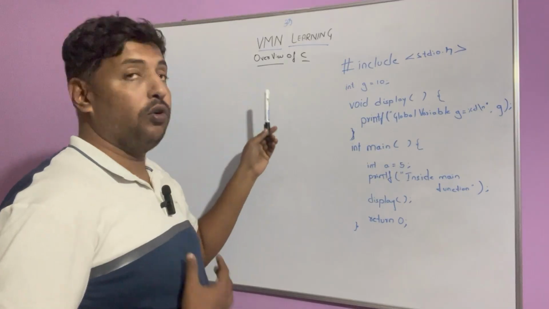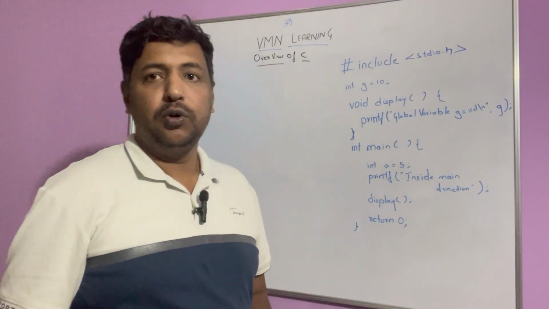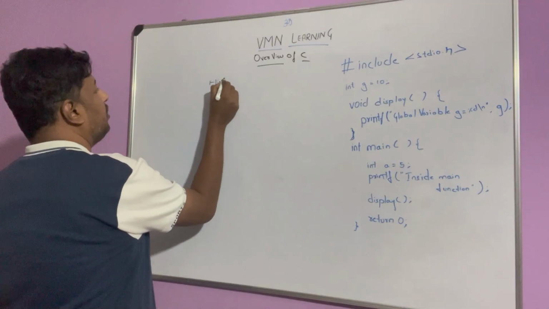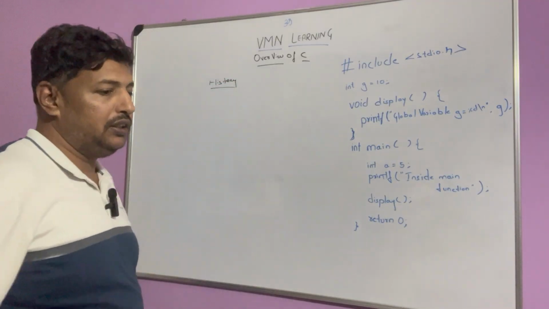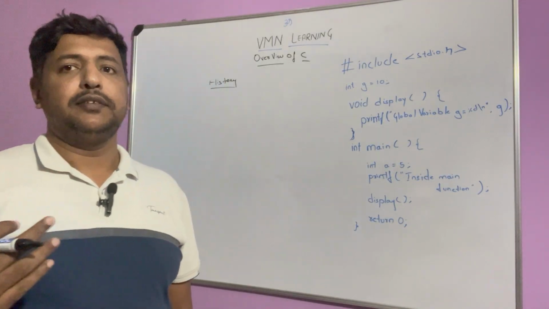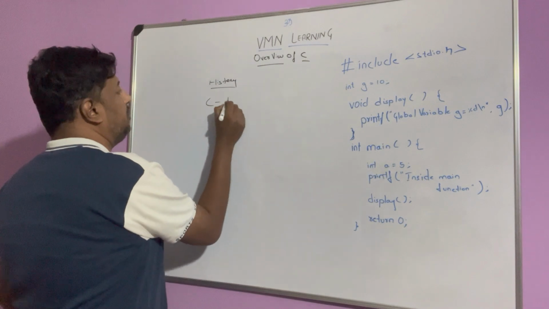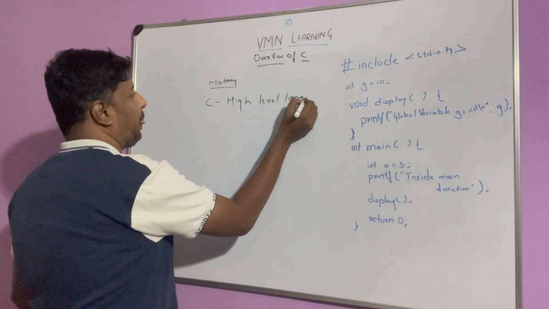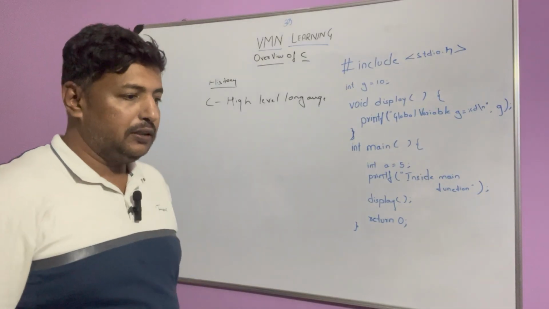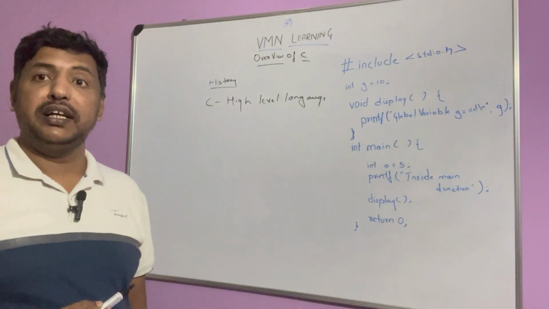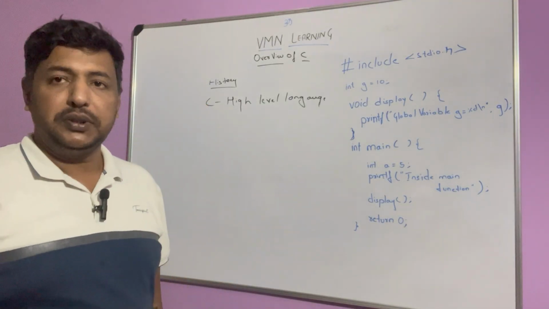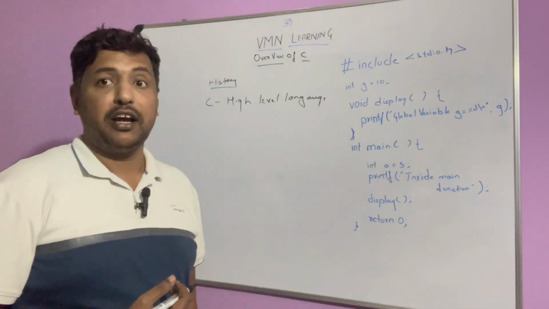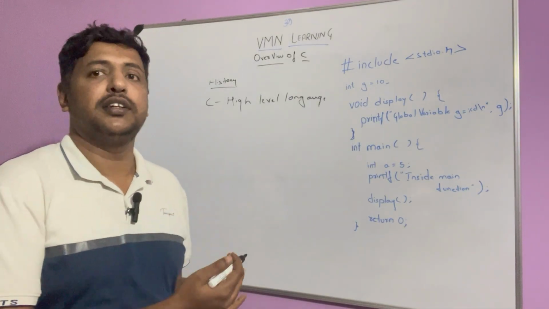Today we are going to see an overview of C. In the overview of C, the first thing we are going to see is the history of C. C is generally considered a high level language, right? We studied that in the last class. C is a high level language. It's known for speed, efficiency, and portability. Speed: its execution is very fast. Efficiency: it is very efficient in terms of calculations. And portable means it can run on multiple systems.